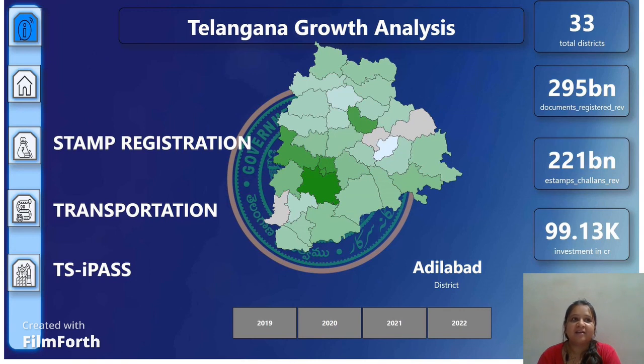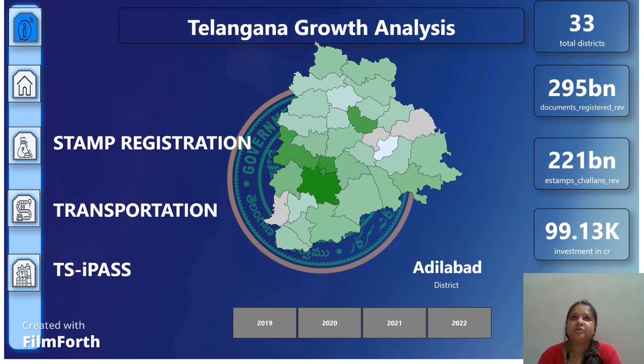Telangana is India's youngest state, and has in total 33 districts. I'm using the data, which gives us the information regarding these districts based on stamp registration, transportation, and TS-iPASS, that is Telangana State Industrial Project Approval Self-Certification System. The stamp registration gives us the information regarding the methods of registration. There are two methods: the first one is document registration and the other one is e-stamp challan registration.